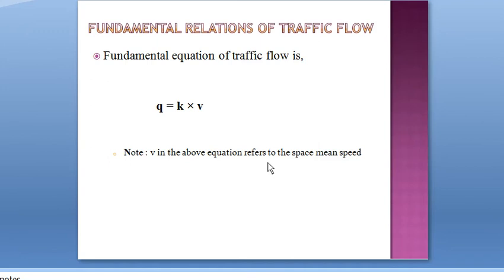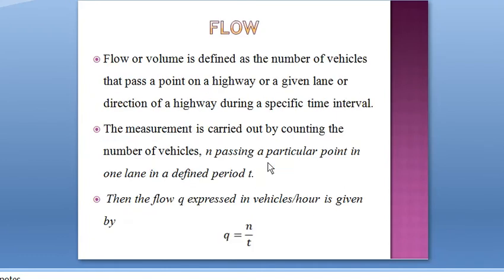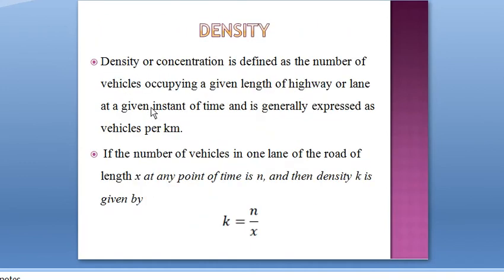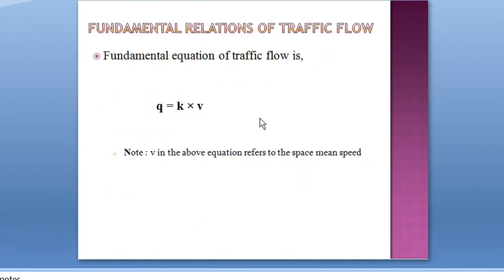We have studied space mean speed and time mean speed. Space mean speed is the average of the speeds over a particular duration, and it is the harmonic mean of the spot speeds. I will show that on the slide. Space mean speed is equal to n divided by the summation from i equal to 1 to n of 1 by vi. This space mean speed is the one referred to in this equation, so here v is space mean speed. This is the fundamental relation of traffic flow: flow is equal to density into speed.